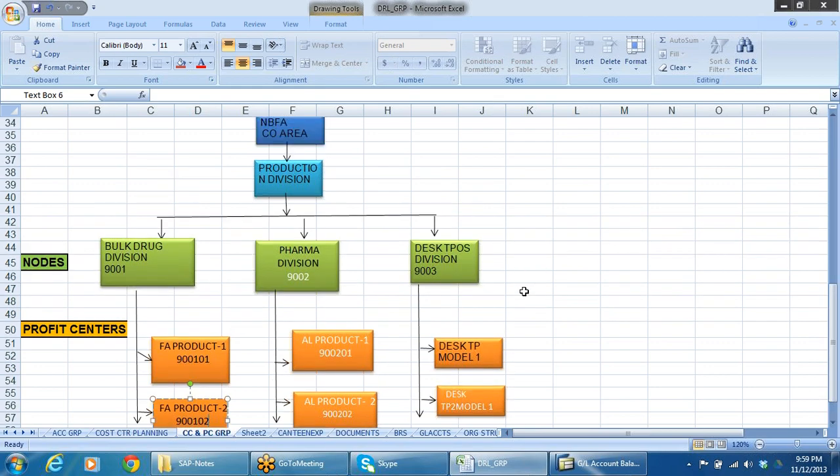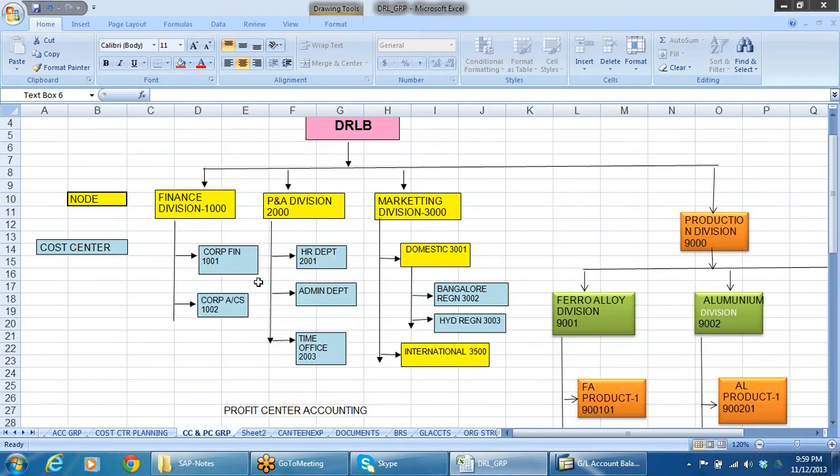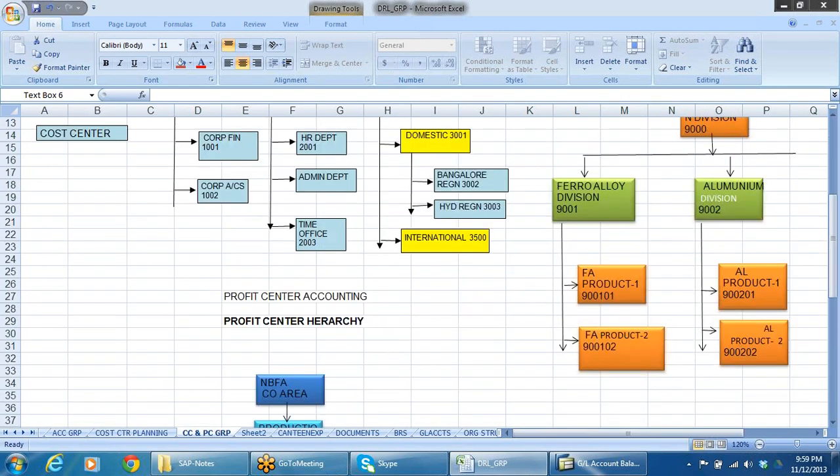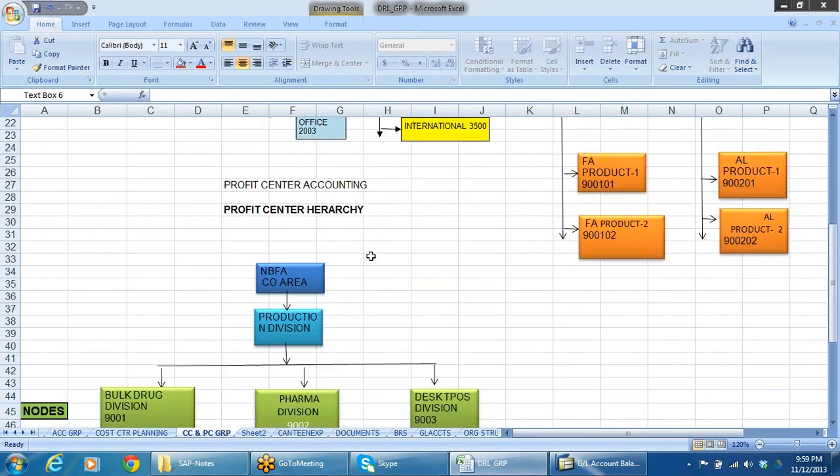If you are posting expenses to the cost centers, that is called cost center accounting. Say for example, one more thing, you are manufacturing your product. I want to know the cost of each and every unit, whatever I manufacture, right?